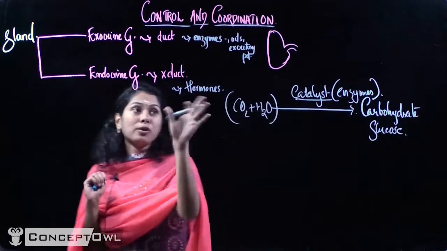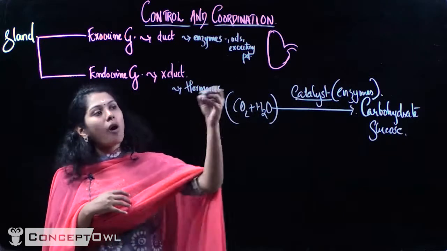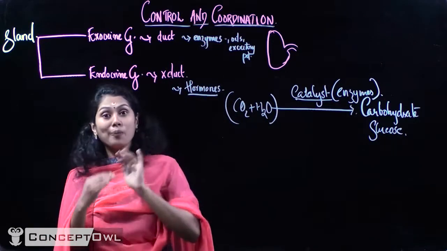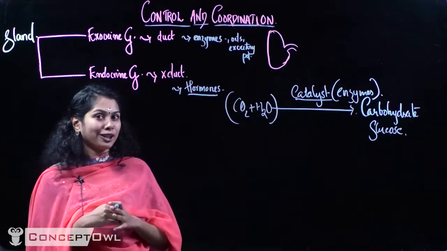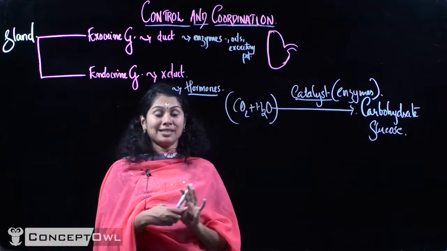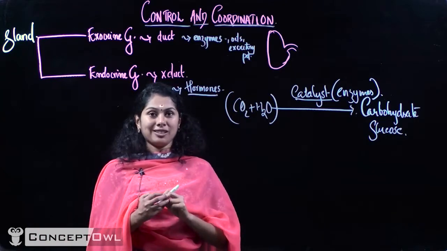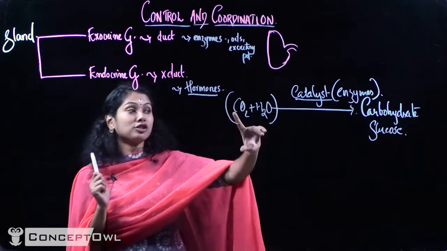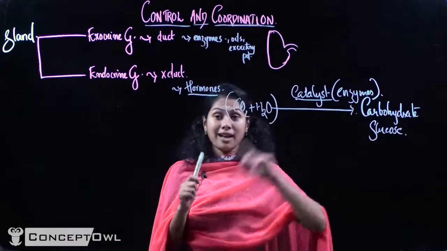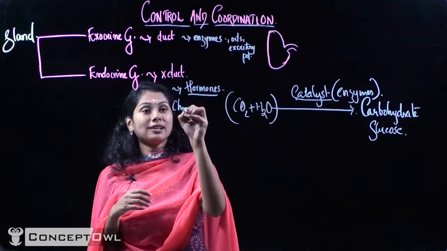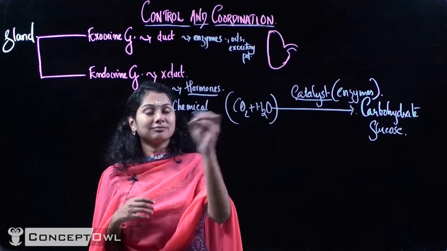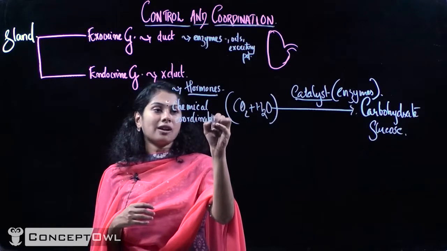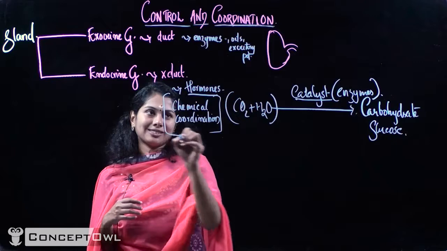And hormones. What are hormones? They are also chemical substances. This also is a protein, but a different protein which really helps in chemical coordination. Like a nerve, they help in coordination. They never help to transfer one substance to another, rather they help in chemical coordination, and hence are called hormones.